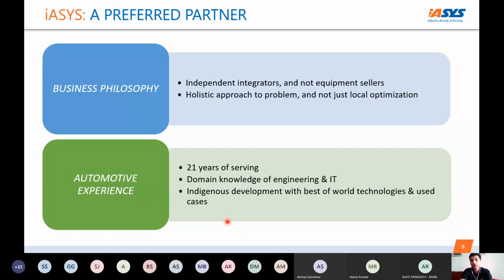And the important thing is, with the technologies, with the use cases, we are working across the globe with all the mature automobile markets, and you can realize we are contributing significantly in the area of autonomous driving in Germany and in the US. So it's not just that it's all related to the Indian environment, but it's the best of the world that we can bring in and indigenously support you.